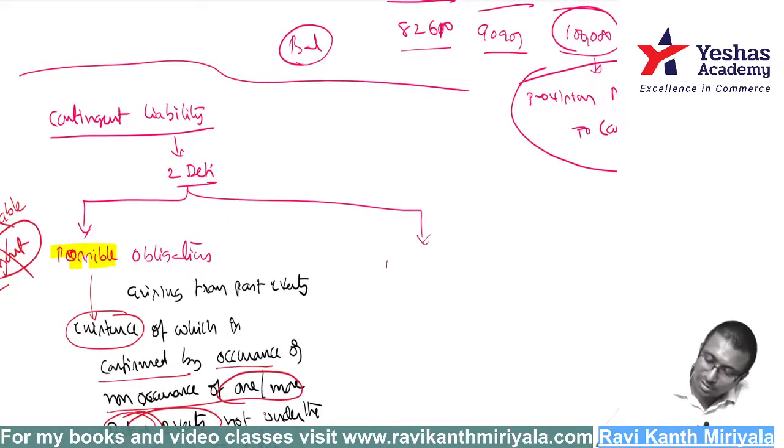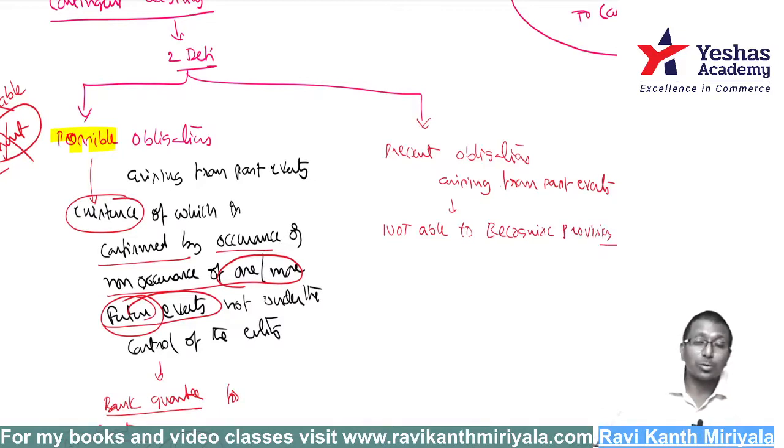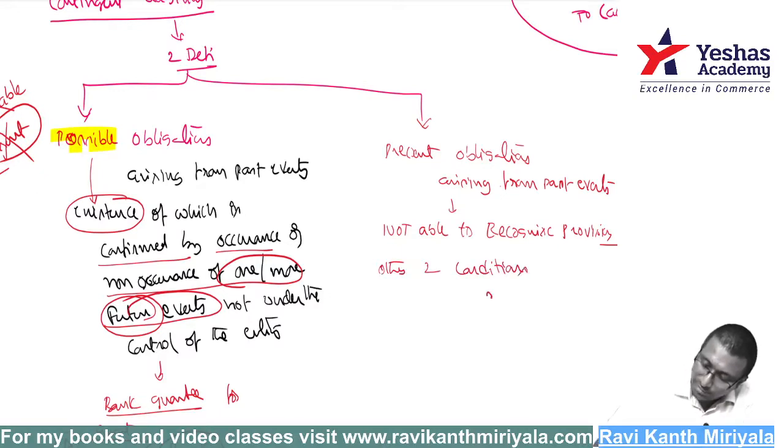Next, it is a present obligation. It will tell present obligation only: a present obligation arising from past events. You should listen fully. Present obligation arising from past events. But we are not able to recognize a provision. Why are you not able to recognize a provision, sir? Because the other two conditions are not satisfied.